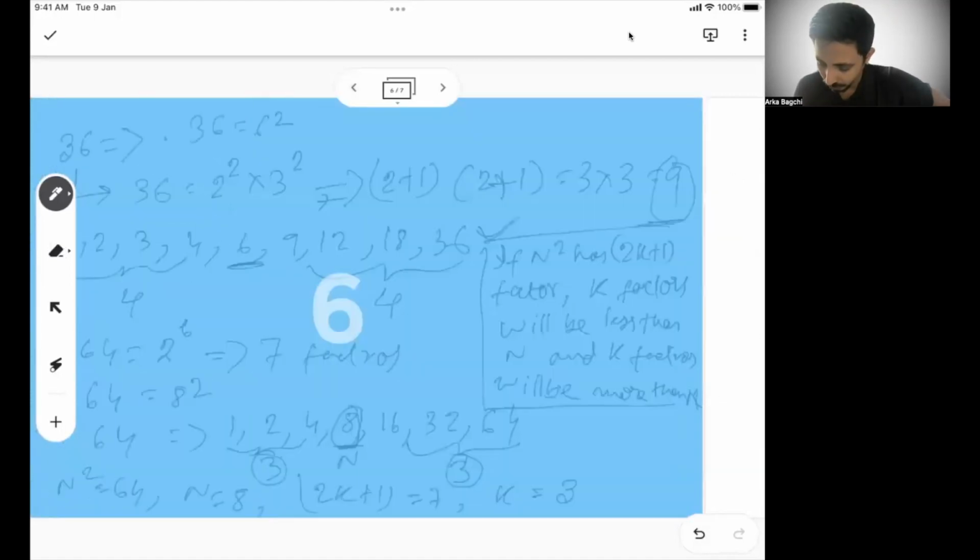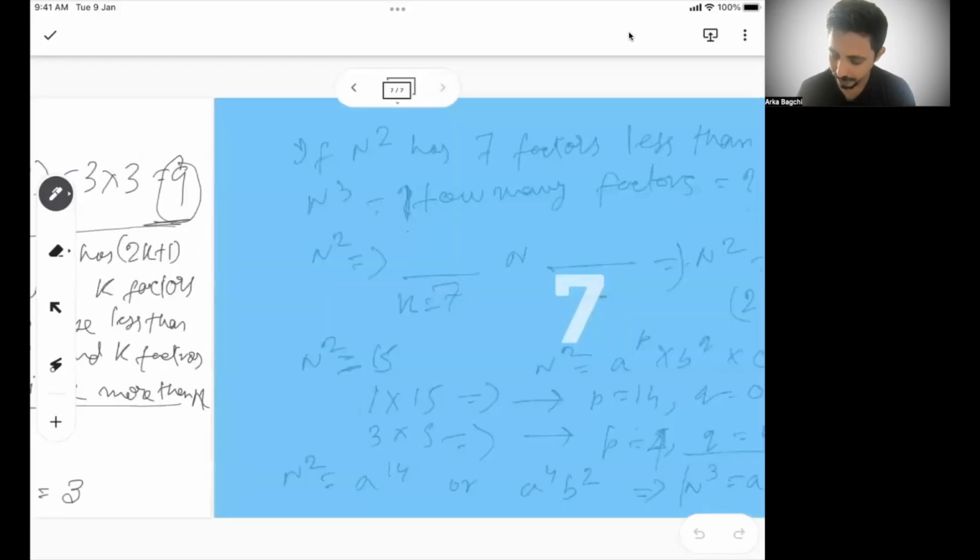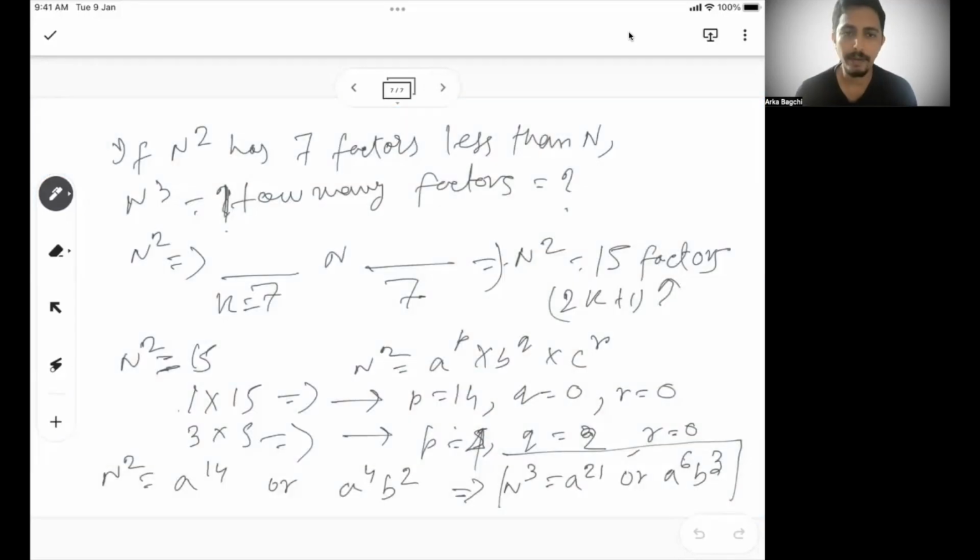So if I go back, yeah, this is the problem with a to the power 6 b cube, and exactly the same we are doing here. Now you can solve how many factors n cube will have. In one case it will be 22, in the other case it will be 28. Rewind to the previous problem and we'll be able to get the answer.